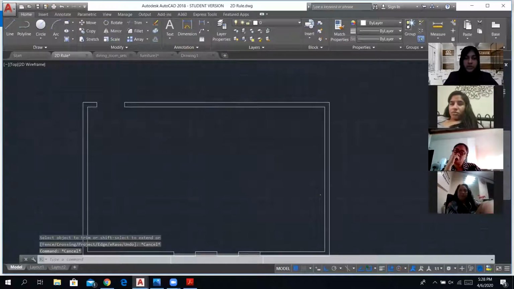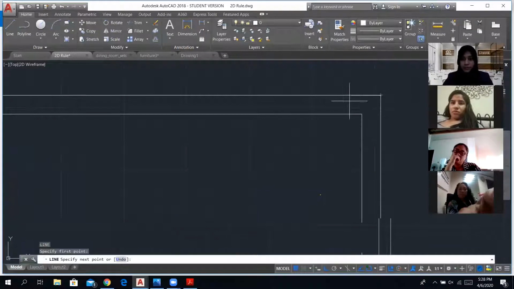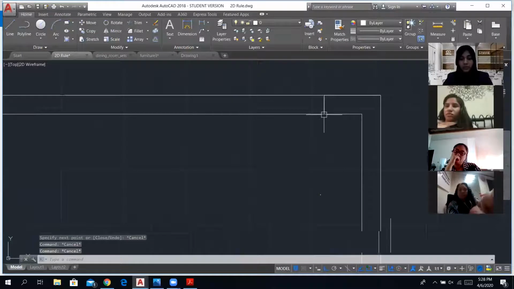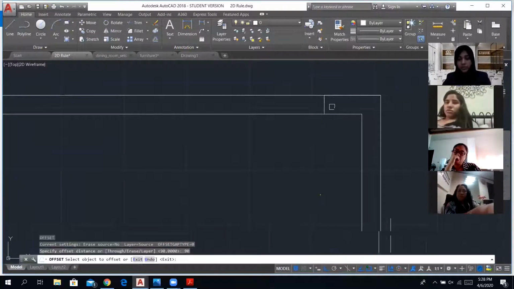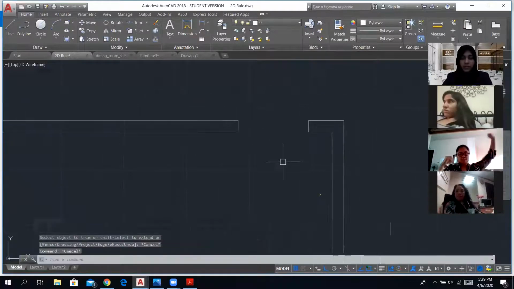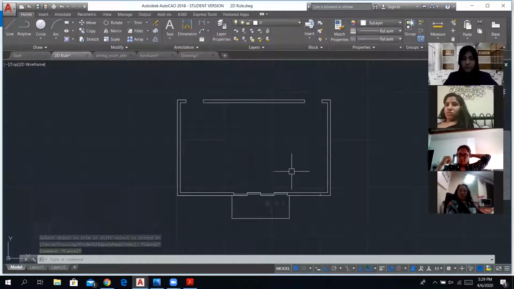All right. So I'm going to quickly go ahead and do this as well in the same manner. I've got 2 door openings, and all my openings are done.